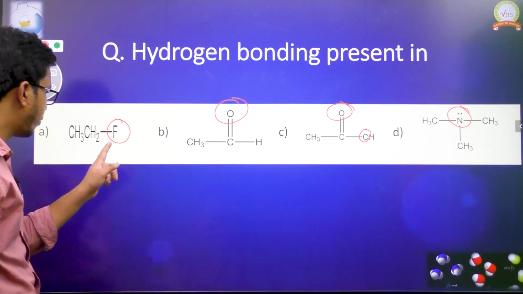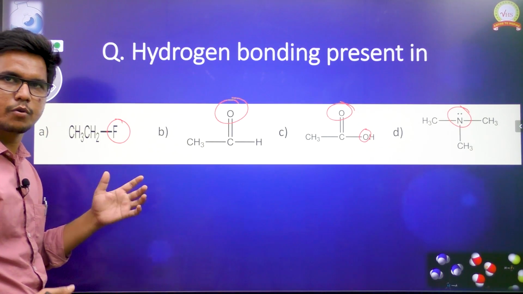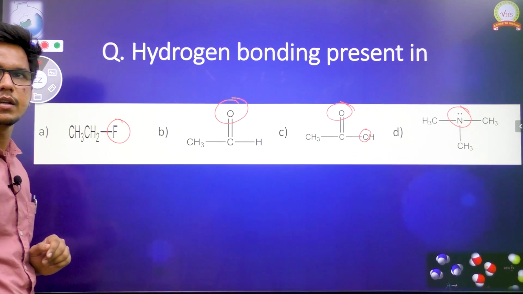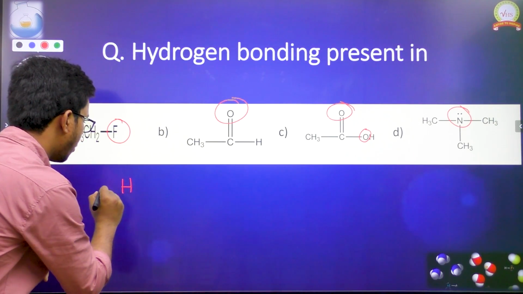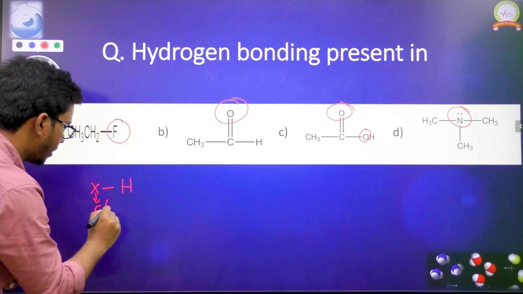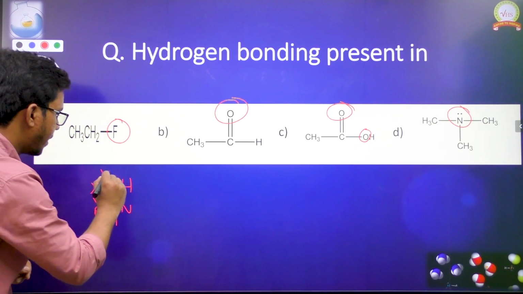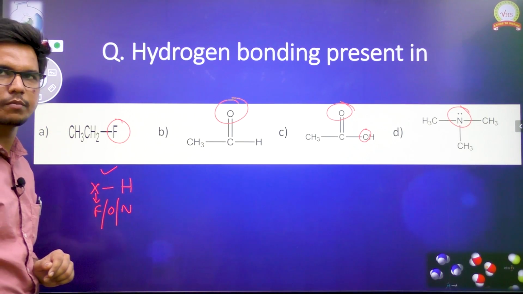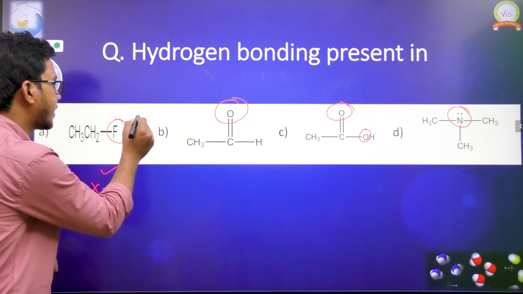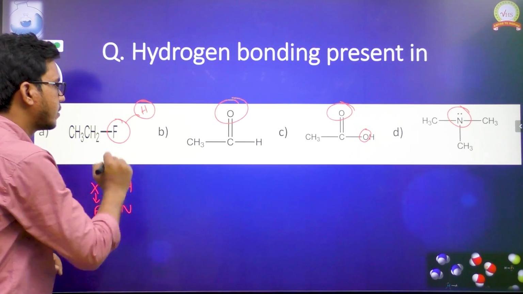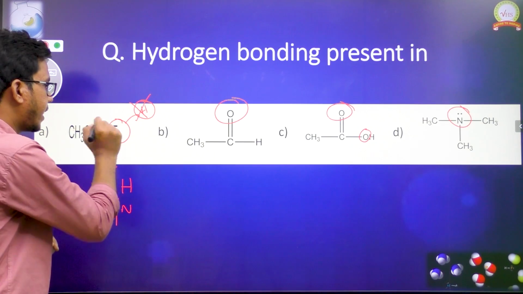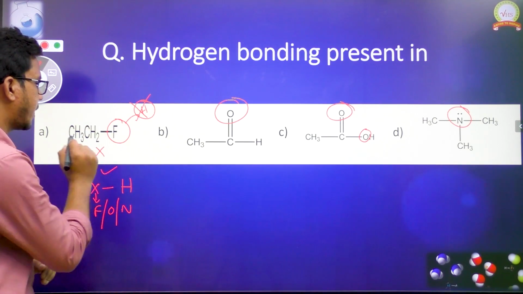Now if we take fluorine, we have fluorine here, which comes from the more electronegative group. Fluorine is there, but what is the condition? The hydrogen should be connected with the more electronegative atom. Let us take this as X. If X is fluorine or oxygen or nitrogen, then it can readily form hydrogen bonding. But we have fluorine here, and there is no hydrogen directly connected to fluorine. So the first one won't form hydrogen bonding.